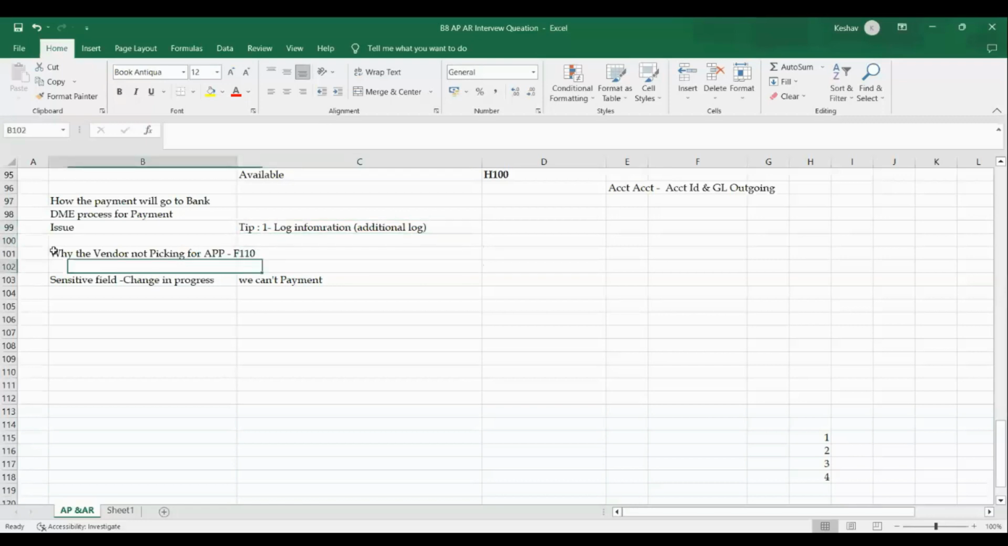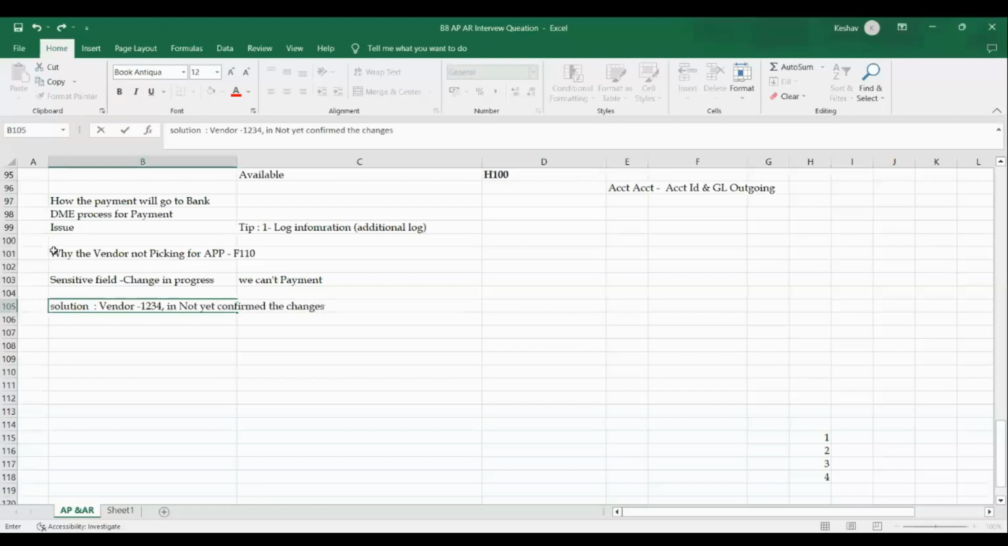Second thing, the sensitive field concept. If they raise the same thing, how do we solve it? Sensitive field combinations. What we need to communicate to the business is that the sensitive field is activated, please confirm. The solution is simple. We need to communicate to the business: please, these changes are not yet confirmed. Vendor number so and so, I can say vendor 1234, has changes that are not yet confirmed.